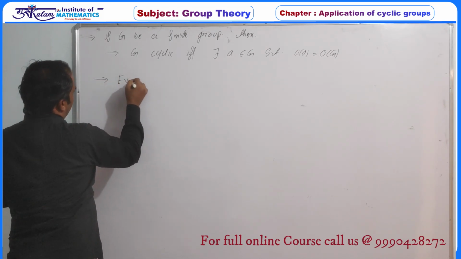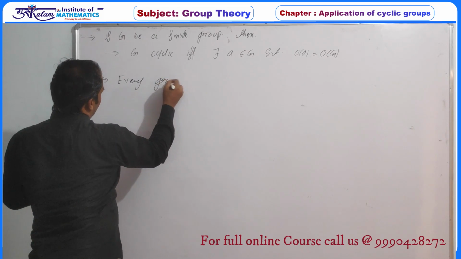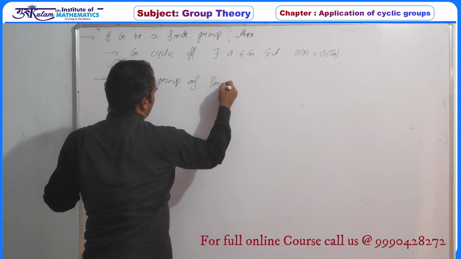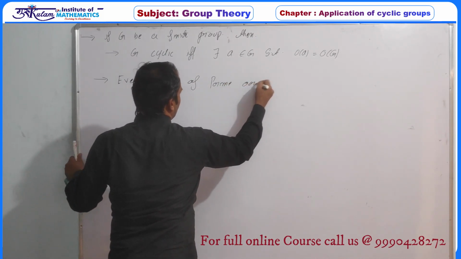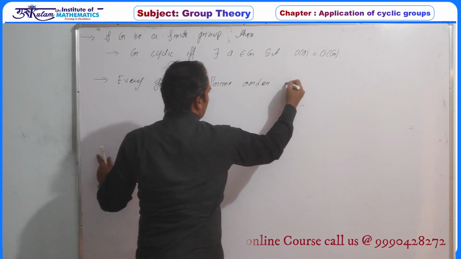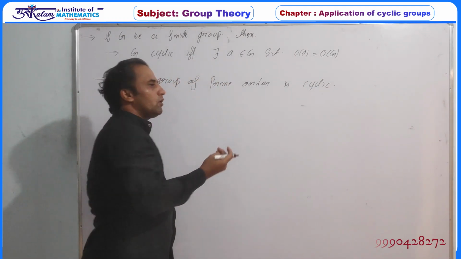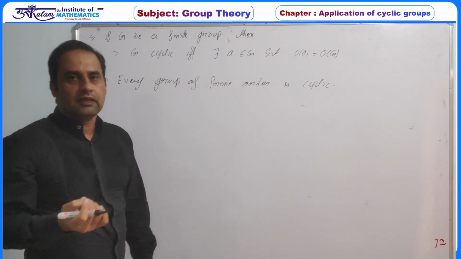every group of prime order is a cyclic group. So all groups of prime order must be cyclic groups.